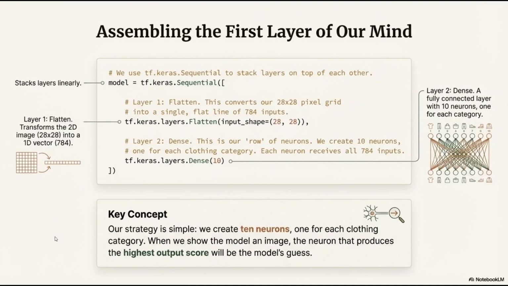Our strategy is very simple. We create 10 neurons, one for each clothing type. We show the model an image, and the neuron that produces the highest score will be the model's prediction.